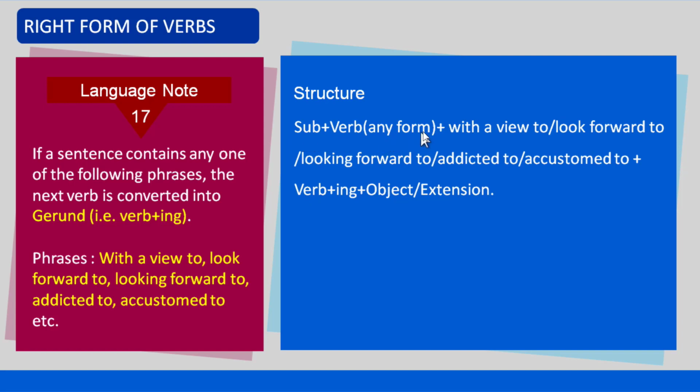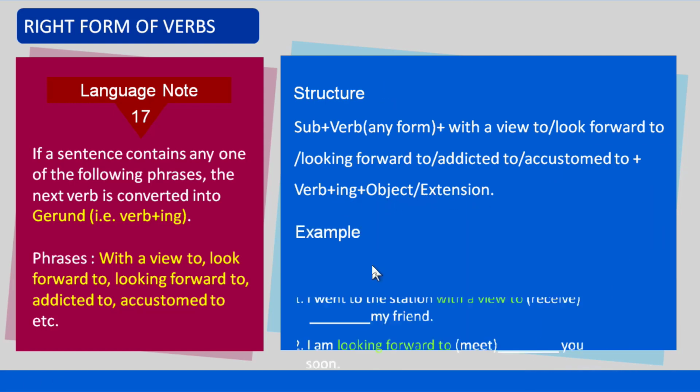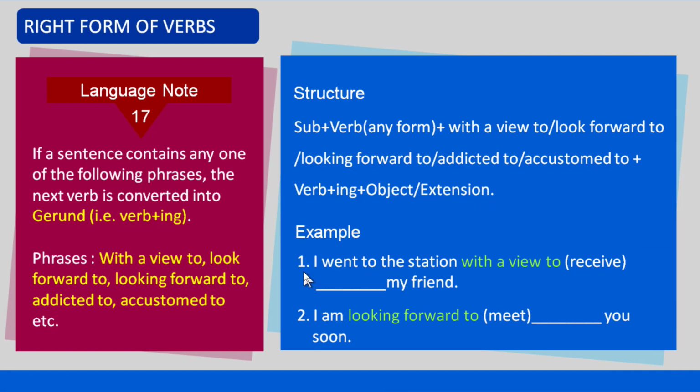Subject plus verb in any form plus with a view to or look forward to or looking forward to or addicted to or accustomed to plus verb plus ing plus object or extension. Let us see the examples.